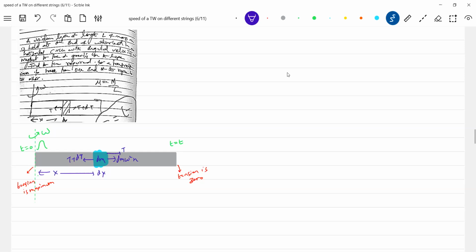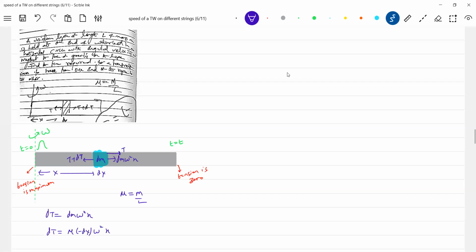I think these are from Newton's laws of motion. You know it. As x increases, tension decreases. Means here at a distance x, how much tension? T plus dT. At a distance x plus dx, tension will be T. So therefore now I'll go for dT is equal to dm omega square x. Let me define mu as m by L.